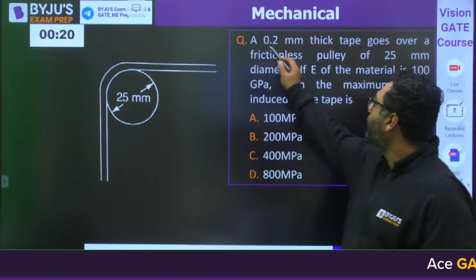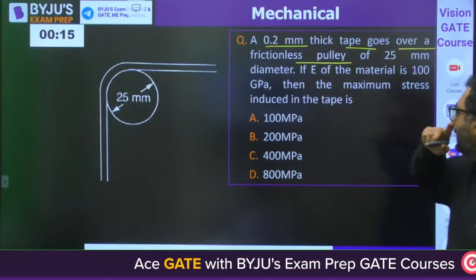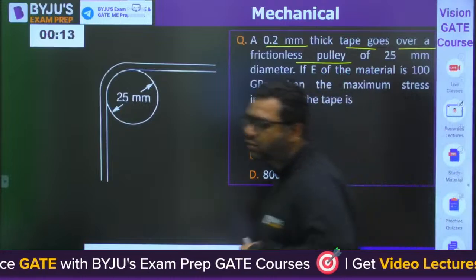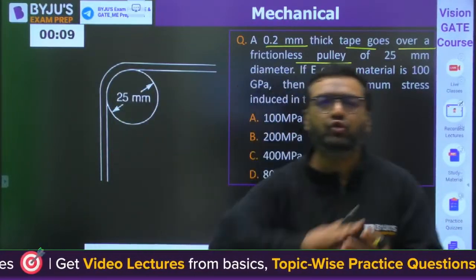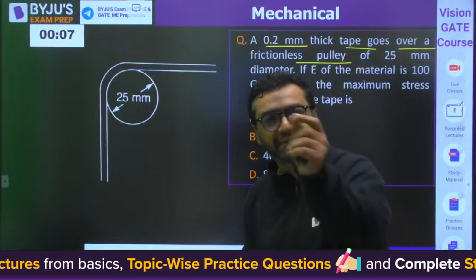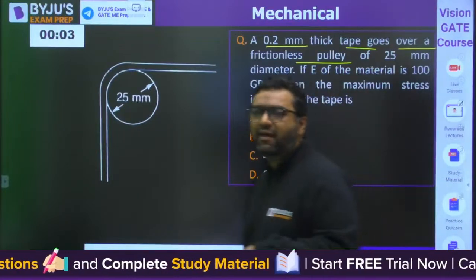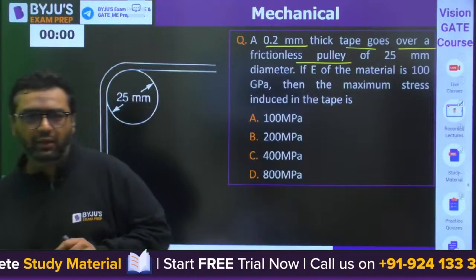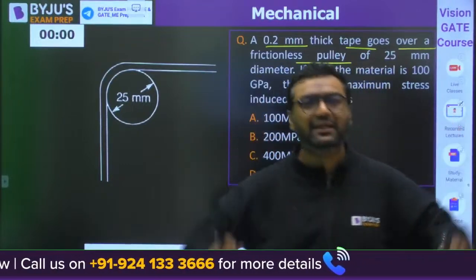Okay. A 0.2 mm thick tape goes over a frictionless pulley. Actually, some students have a misconception in their mind that the paper is coming from this book or that book. If you solve any book, you will find 90% of the problems are the same. Like even when you were in 11th, 12th class, DC Pandey, or any other book, 90 to 95% of the questions are the same.